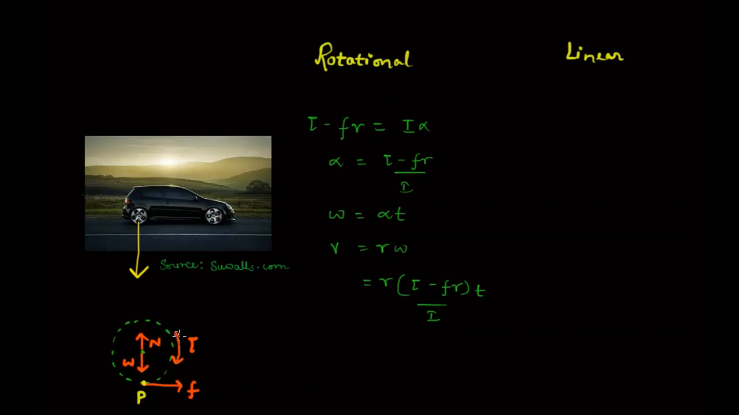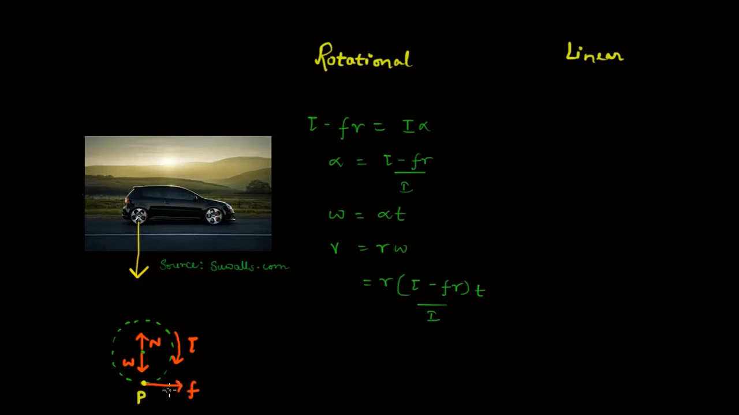So the net torque is the torque due to the engine, which is tau, and the force of friction also produces a torque. So let's say we are analyzing this rotational motion from the center of the wheel. If our axis of rotation is the center of the wheel, then about the center of the wheel there is a torque due to the engine which acts in the clockwise direction, and then there is a torque due to the friction which acts in the counterclockwise direction.